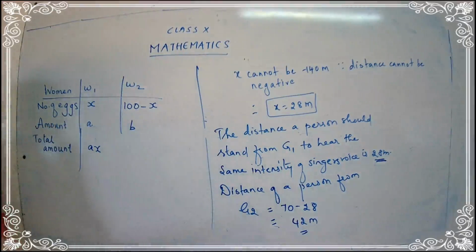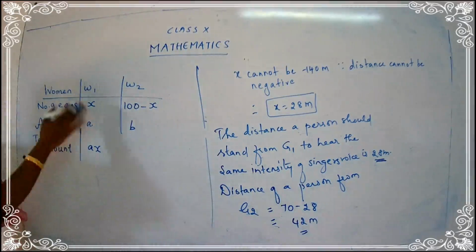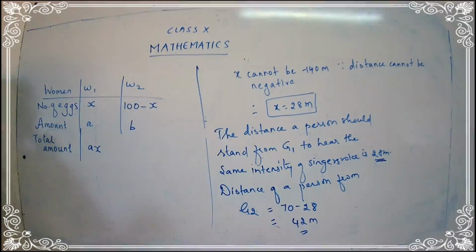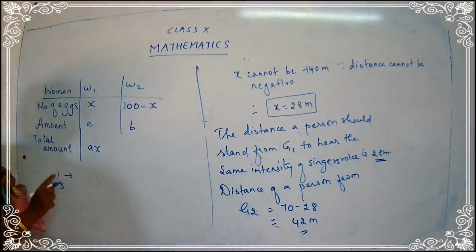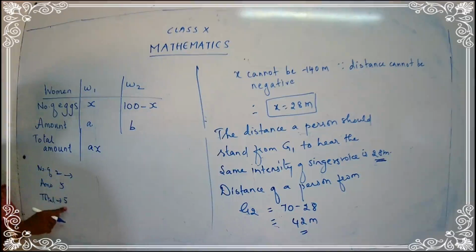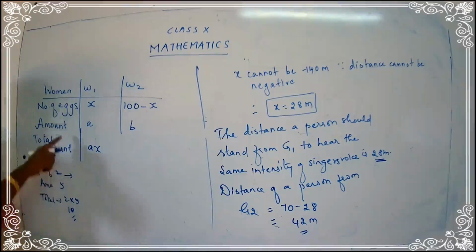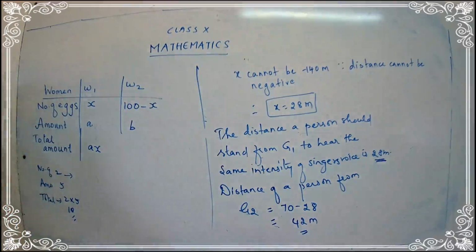See, this is a clear thing. Let me give you an example. If you have one pen for rupees 5, see, number of pens and amount. If you have one pen and the amount is 5, what would be the total amount? It's 1 into 5, which is 5. If you have 2 pens and the amount is 5, it will be 2 into 5, that is 10 rupees. Getting the point? In the same manner we are writing this table. The number of eggs were x and the amount was A.